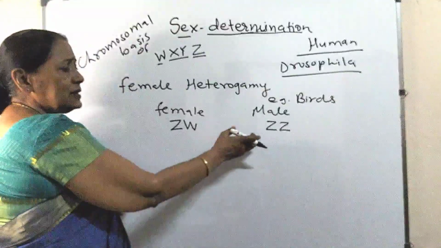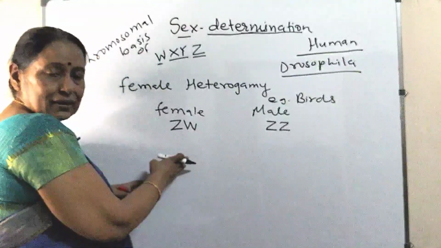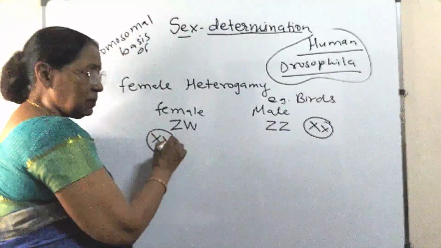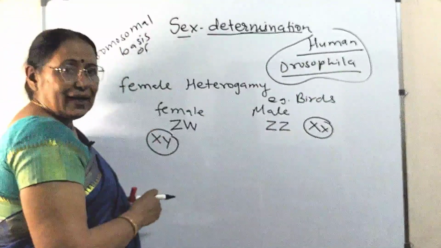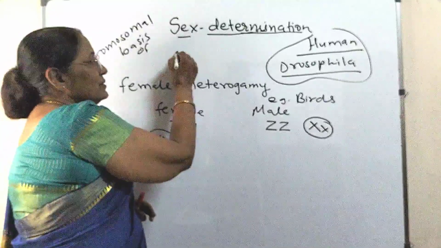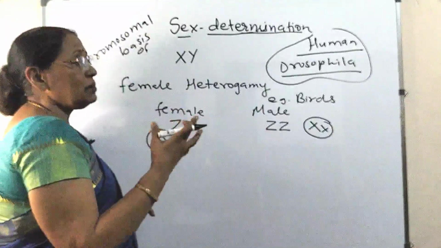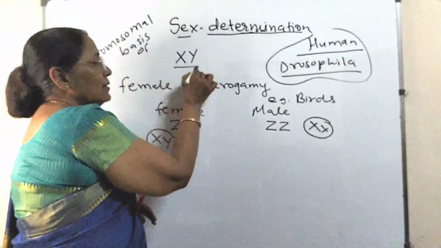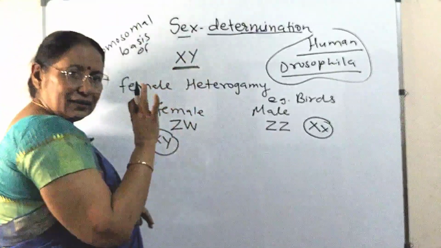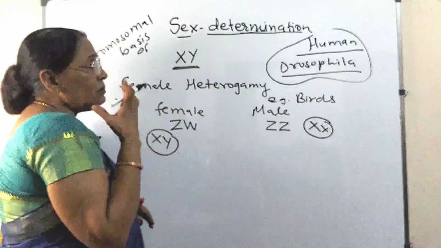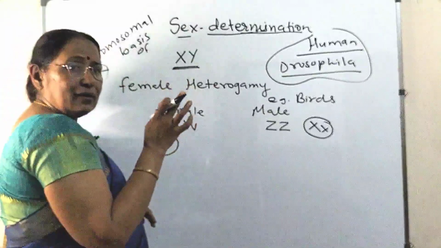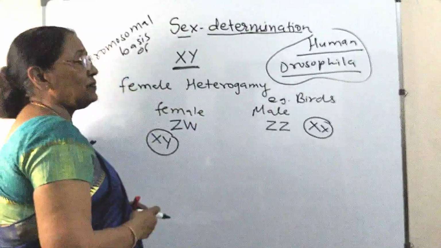You are correct, these are simply the symbols given by us only. But what is the problem? The problem is that it will create confusion. Like X, Y, when you have taken it for human being and drosophila, let it be patented by them. Fine. Then immediately we will understand XY, is it of human being or drosophila.